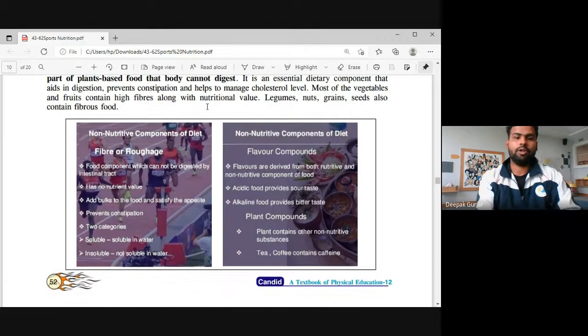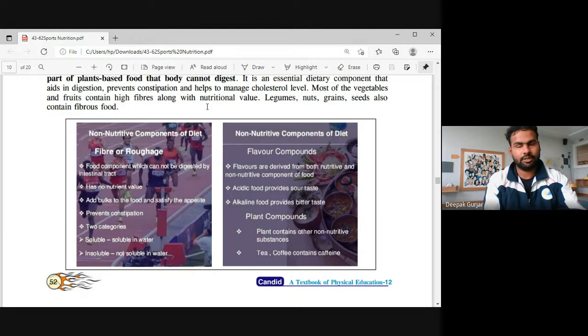Okay. Non-nutritive components of diet. So the non-nutritive components of diets like fiber or roughage and flavored foods. Right. So when we talk about fiber or roughage, let's talk about the fiber ones. So it is a food component which cannot be digested by the intestinal tract.